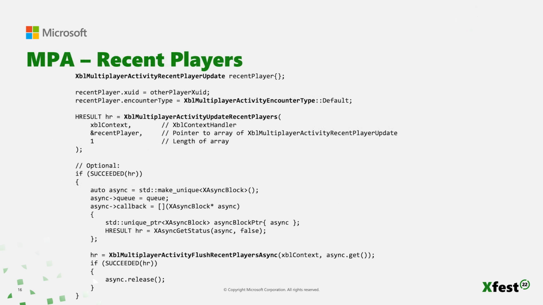Here's how the call to MPA might look. We fill in a player update struct and call the update API. Now, you might notice that this API isn't async like the others, and that's because it just queues the update and then returns. And updates are coalesced and sent in batches to the service in the background for you. Optionally, a title can make an async call to flush all the pending updates immediately, and that's shown here, but this isn't the recommended pattern for normal usage.